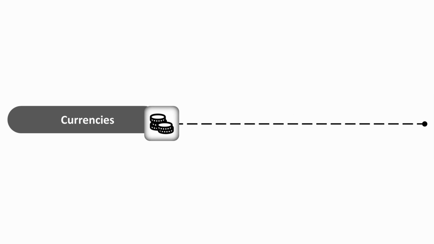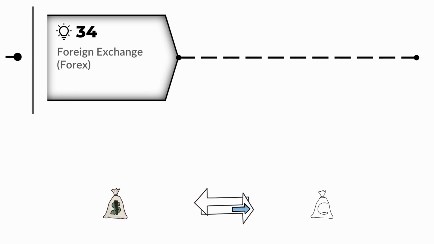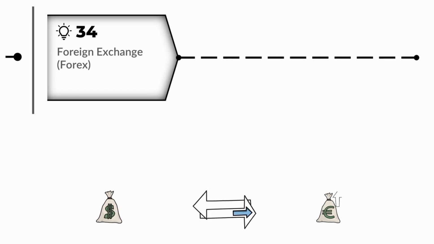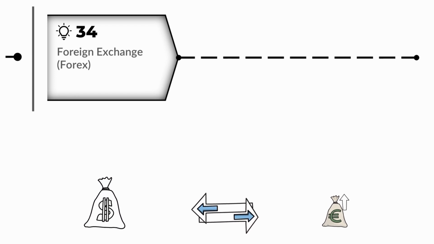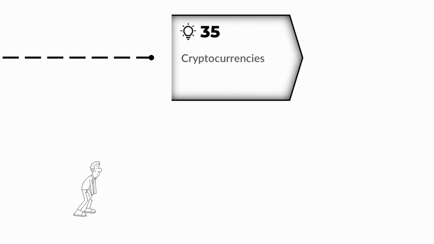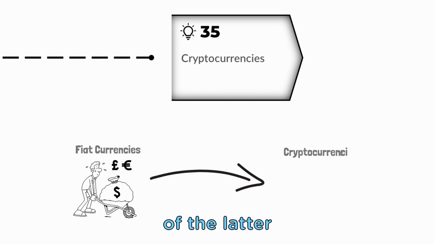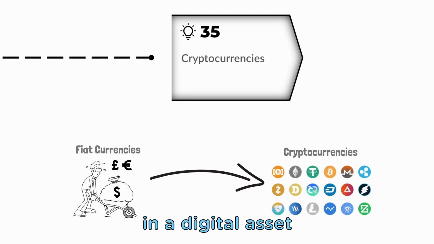They are considered a store of value and a potential safe haven during economic uncertainties. The next category of assets are currencies. Trading foreign exchange involves buying one currency and simultaneously selling another. If you buy euros for your dollars and the value of the euro appreciates, when you exchange it back, you will receive more dollars than you originally invested and thus make a profit. By exchanging traditional currencies, so-called fiat currencies, for cryptocurrencies, you speculate on the increasing value of the latter, with the difference of being invested in a digital asset.